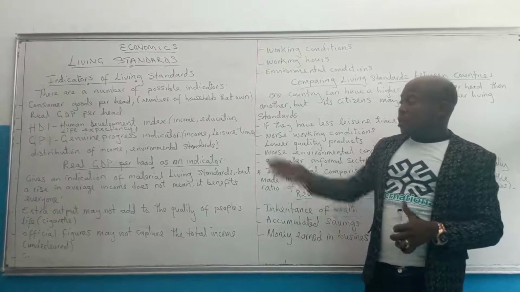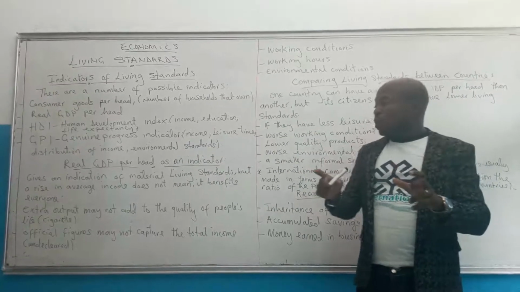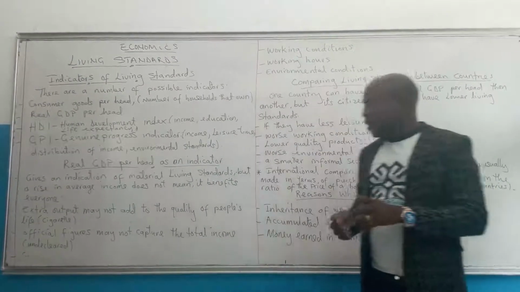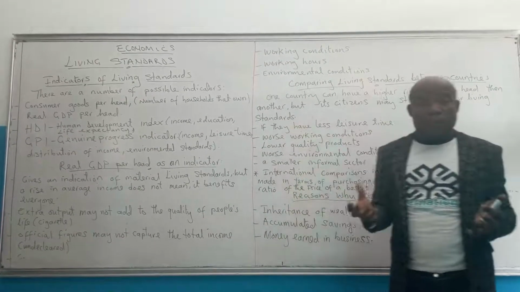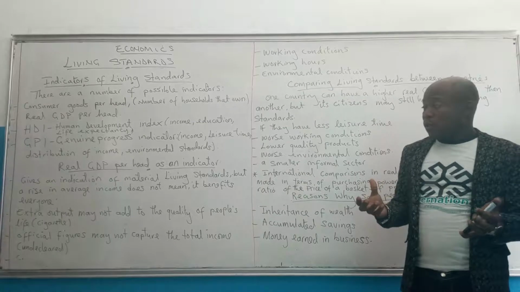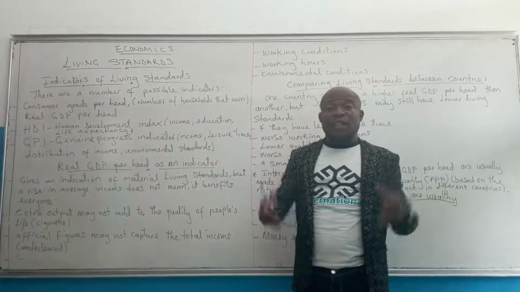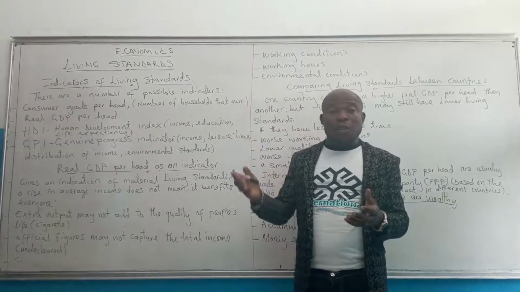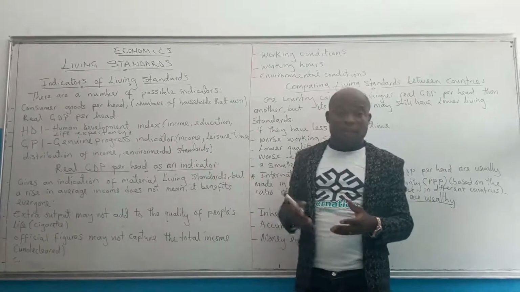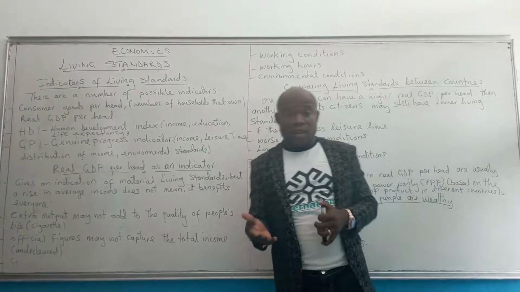Then, an extra output does not necessarily mean that there is more quality in the life of the people. For example, if there's an increase in the production of cigarettes, as people consume it, it might have an adverse effect on their health, so it will not improve their living standard.